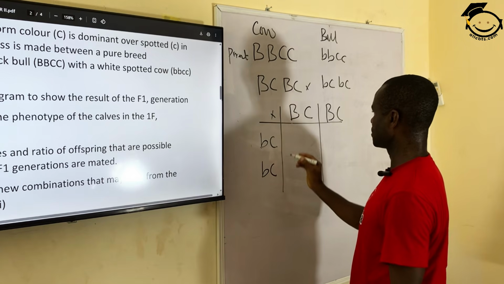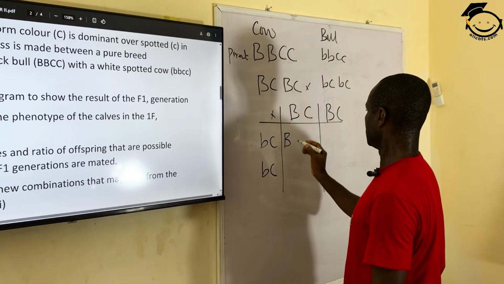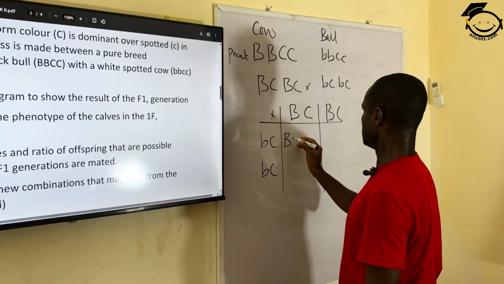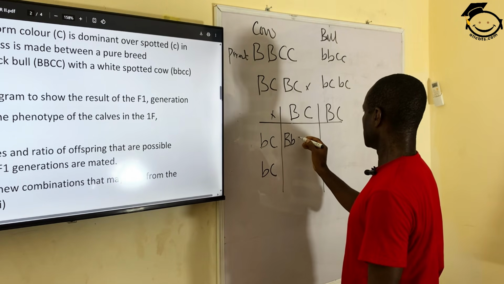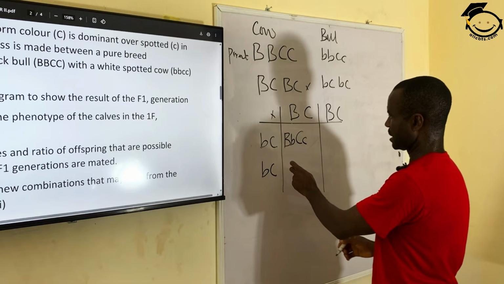When this crosses with this, we have B, B, C, C. Can you see?